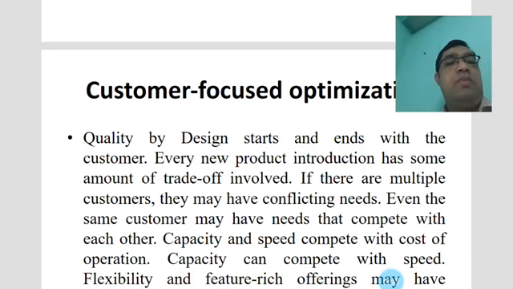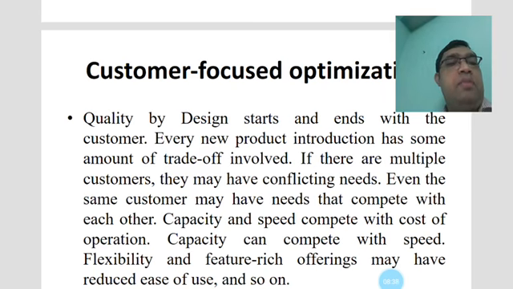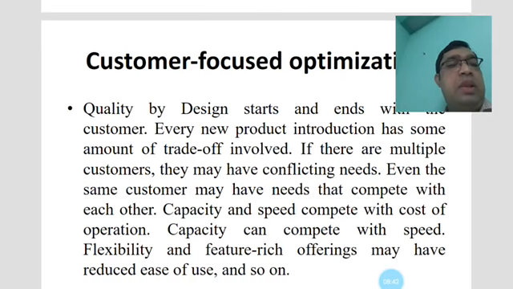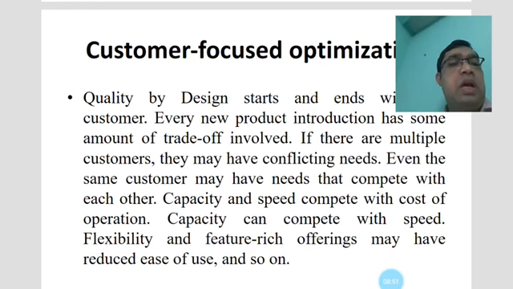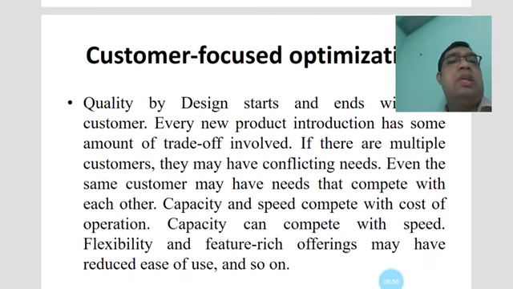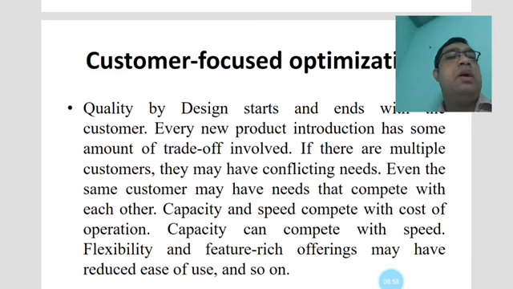If there are multiple customers, they may have conflicting needs, and even the same customers may have needs that compete with each other. And also the capacity and the speed compete with the cost of operations. The capacity can compete with speed, the flexibility and features. Risk offering may have reduced ease of use and so on. And also customer focus optimization is very essential, because different types of customers also will be hit by your product.